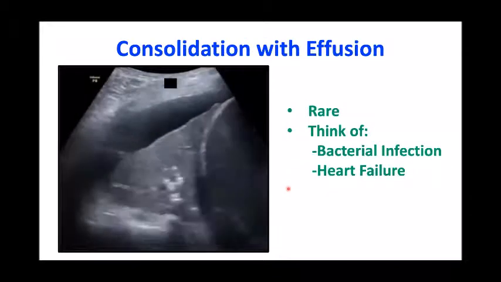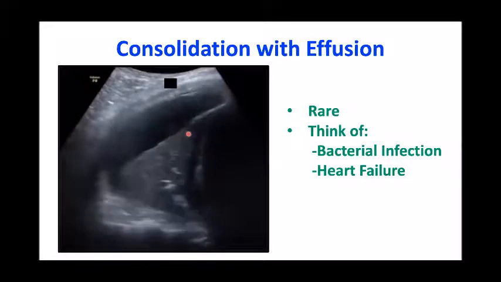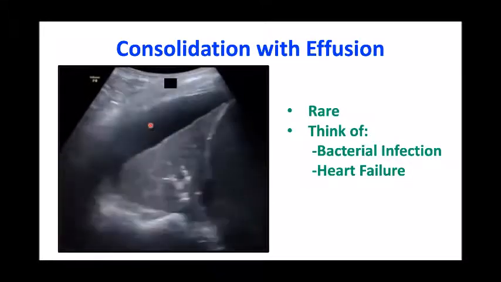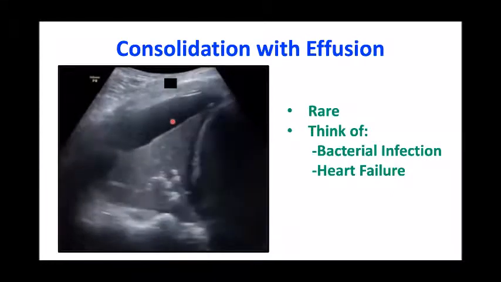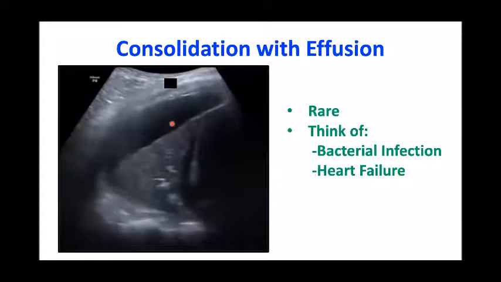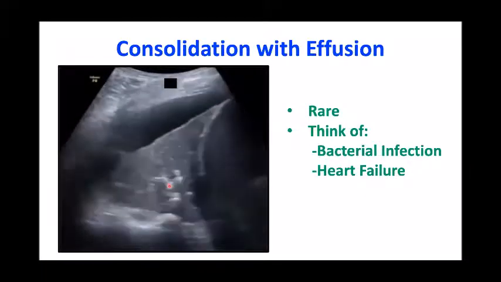Consolidation with larger effusions, but moderate to larger size effusions are rare. Whenever they are present, you always think of bacterial infection or heart failure. Okay, there's a larger effusion and there is a collapsed lung, and this is the lung tissue with air bronchograms.